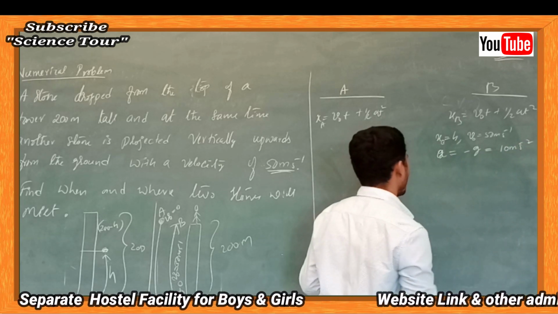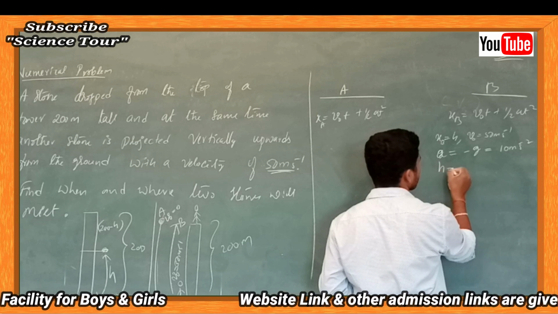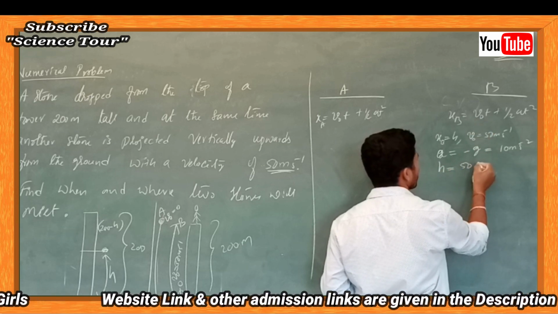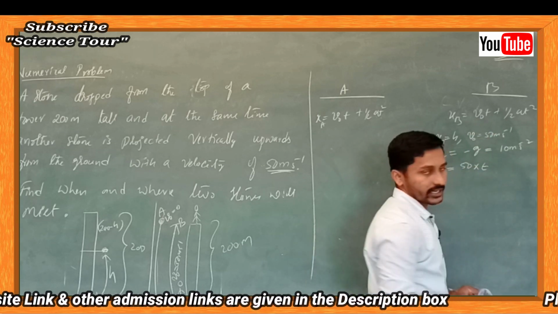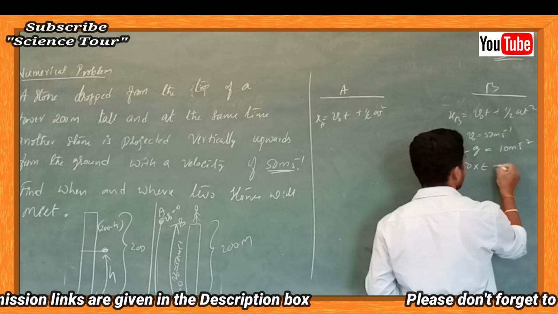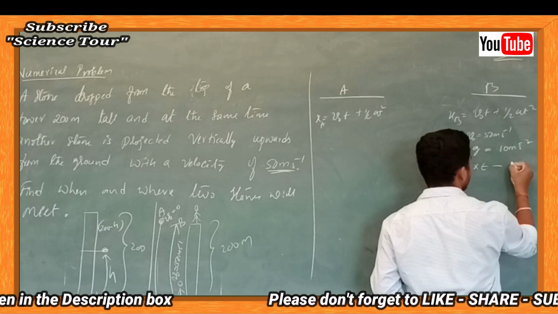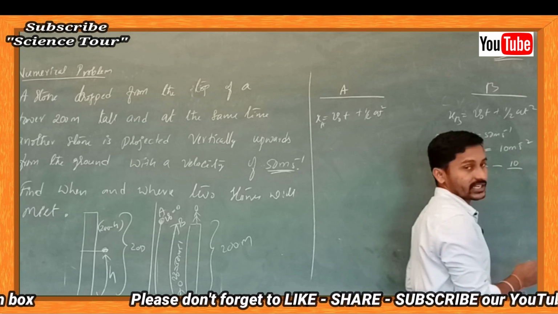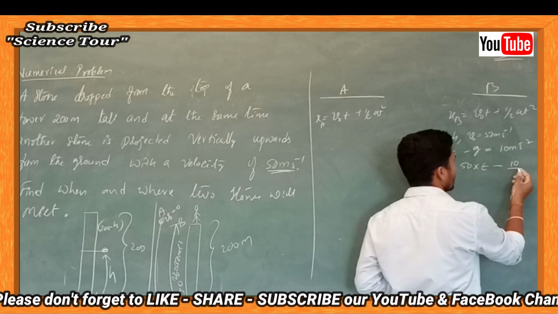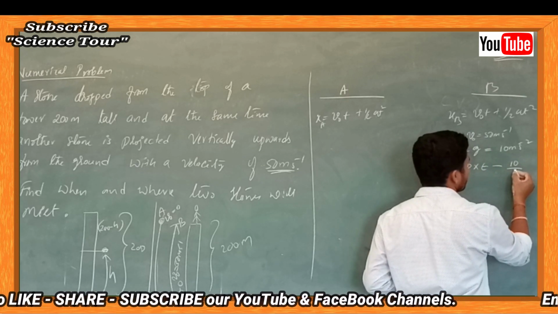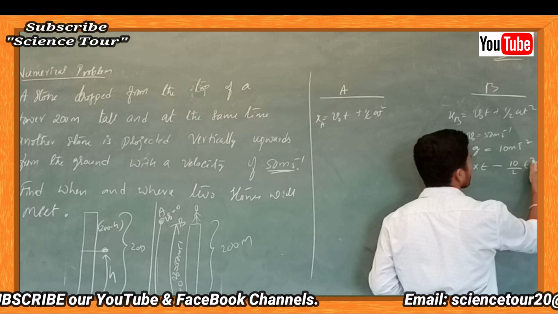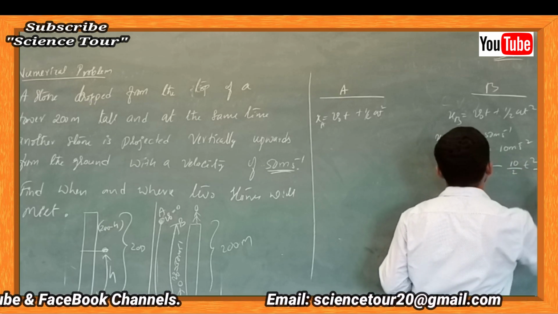And time you have to find out. So xB will be h is equal to 50 into t, because we don't know at what time they are going to meet; that is our aim, to find out. This is minus 10, it is 9.8 actually, but we take 10. So 10 by 2 t square. This is equation 2, if I write it down.